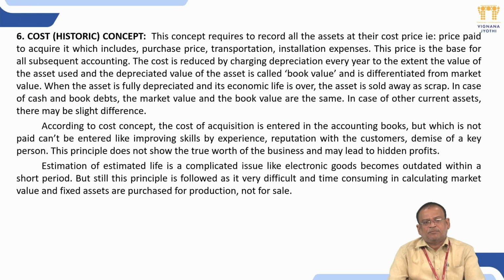Next one is cost concept, also called historic concept. According to the cost concept, whatever amount you paid for acquiring a particular asset is allowed to be recorded in the books. So basic purchase of asset. Suppose you spend 1 lakh rupees, you record only 1 lakh rupees, inclusive of installation expenses. If you paid any installation expenses, add them to the purchase price. Don't add any other expenses. That comes under cost concept. Whatever amount you spend for procurement is the only amount allowed to be recorded in the books.